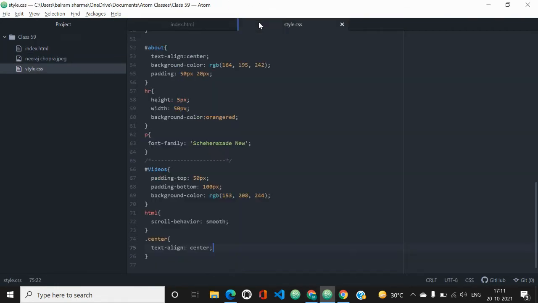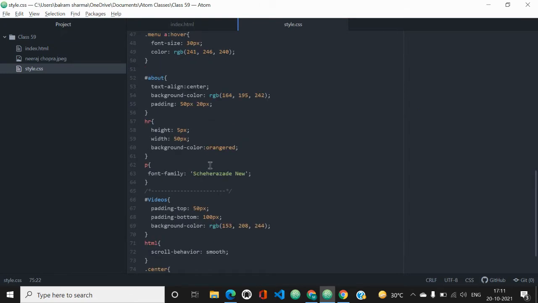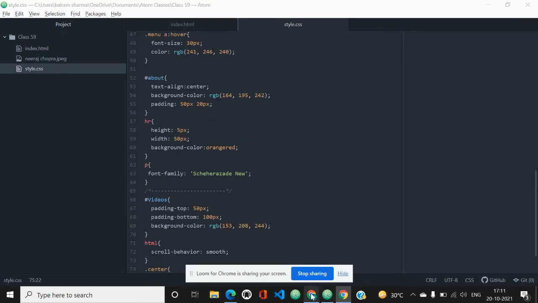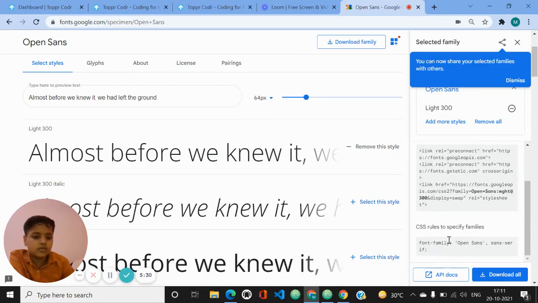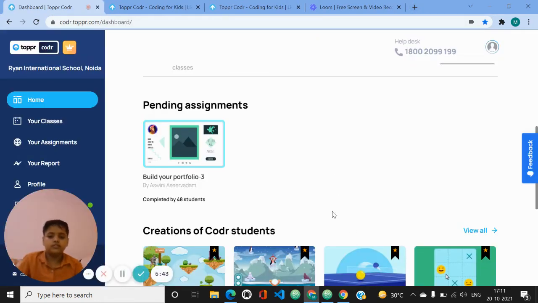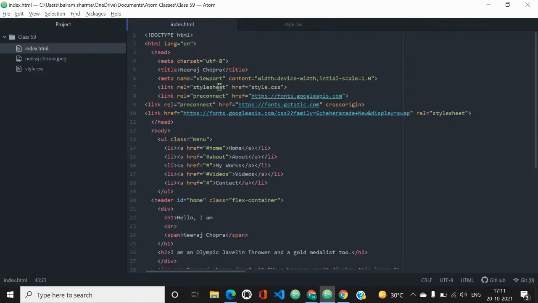Then you have to go to style.css and choose the particular font, and copy this CSS rule, and then just remove sans-serif, and the font will be visible to you. You can bookmark this website for more fonts, and you can search for more fonts. Now we will understand the rest of the code. I have given three links for the font. I have used three fonts, and then I have closed the head tag.